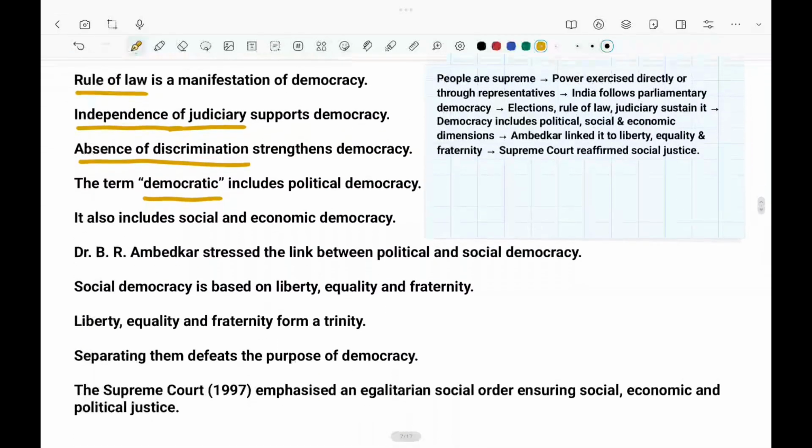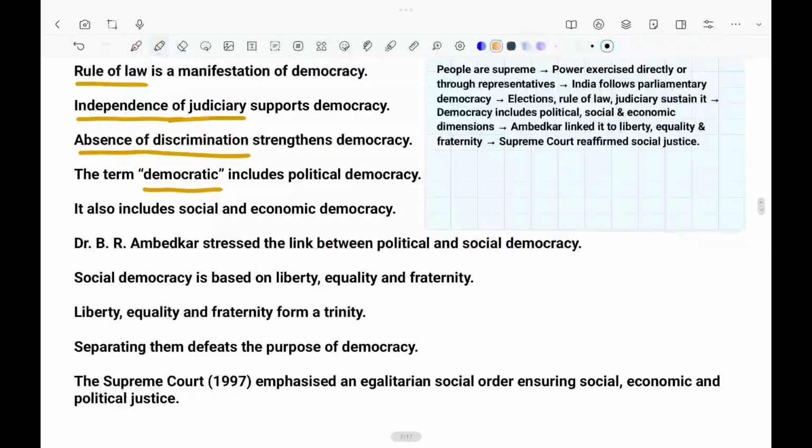I hope it's clear. And Ambedkar always stresses two words: the political and the social democracy. And he says that there's a link between this political and social democracy.